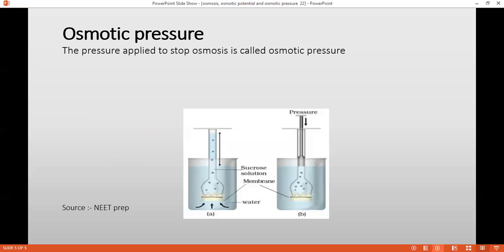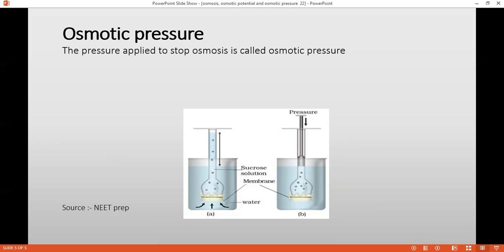What is osmotic pressure? Students mostly get confused between these two terms, osmotic pressure and osmotic potential. Many students, even graduation and post graduation students, get confused here between osmotic potential and osmotic pressure. So what is osmotic pressure? Is osmotic pressure and osmotic potential the same thing? Let us find out. What is osmotic pressure? The pressure applied to stop osmosis is called osmotic pressure.